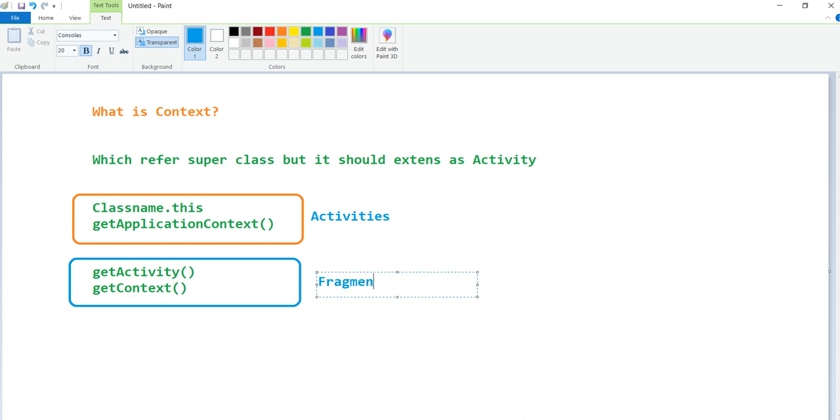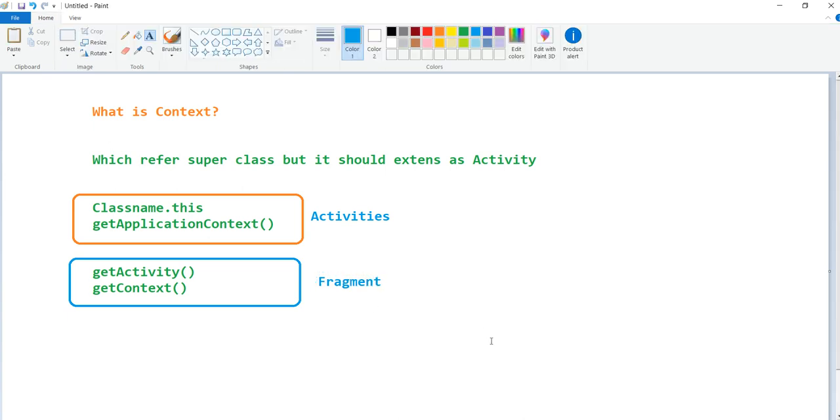Why? What is the difference? Because a fragment is a view, so it indirectly refers to the this class only, but we cannot define it with that name. Because of that, we are indirectly calling getActivity or getContext instead of this.